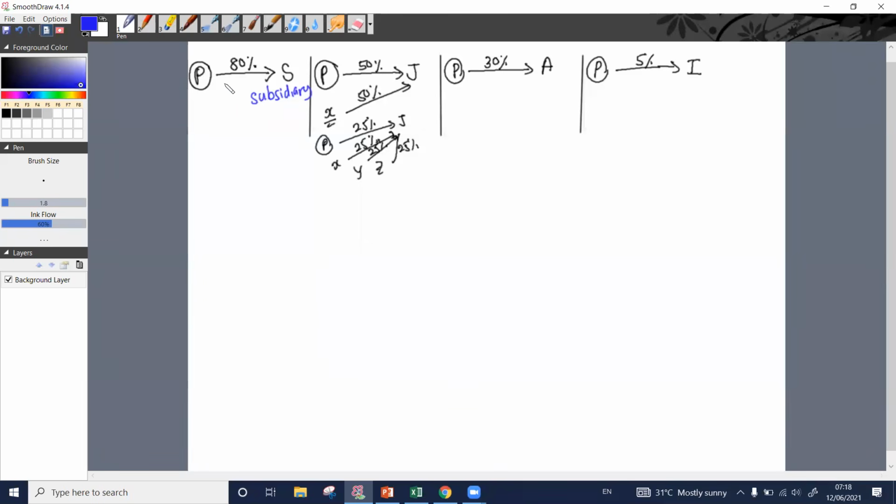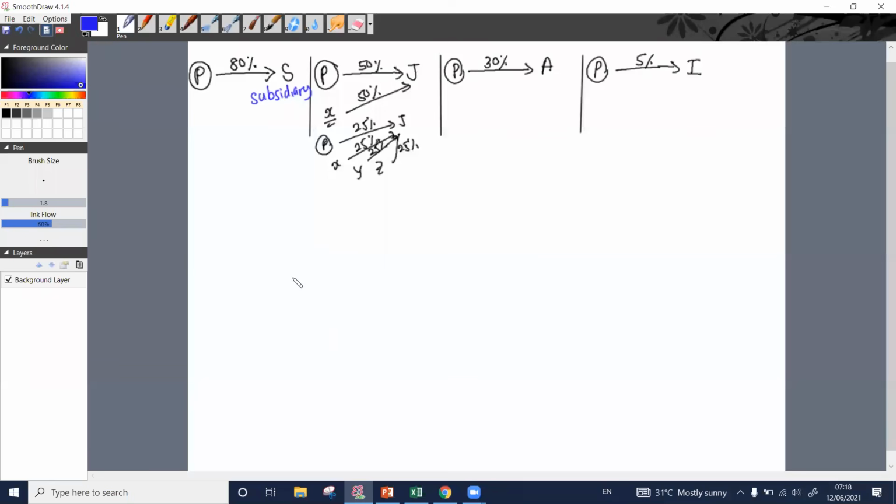When there is a parent-subsidiary relationship, what do we need to do? We need to prepare consolidated financial statements. How to prepare? You have already discussed that under advanced financial accounting, in the second year.